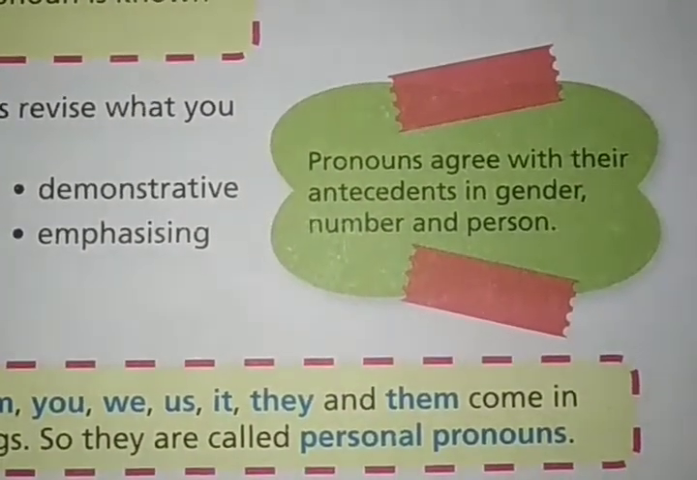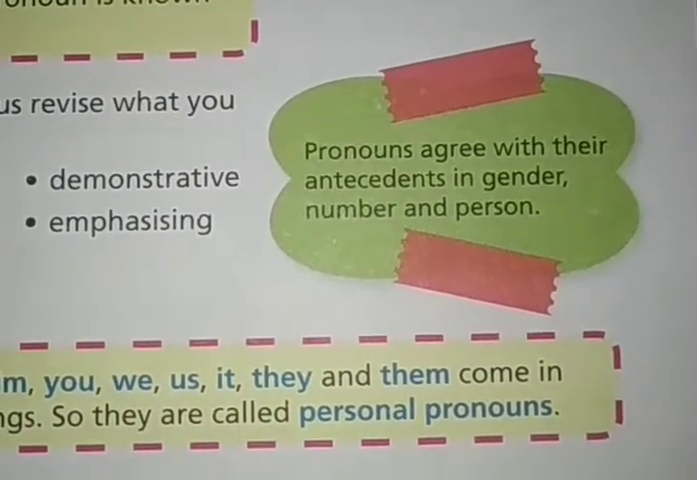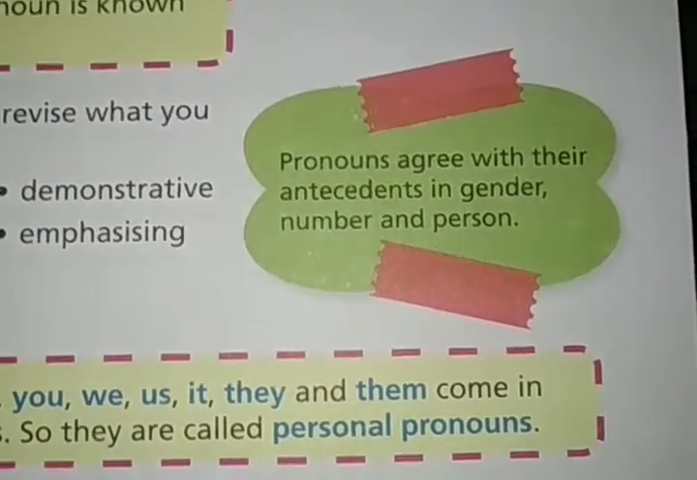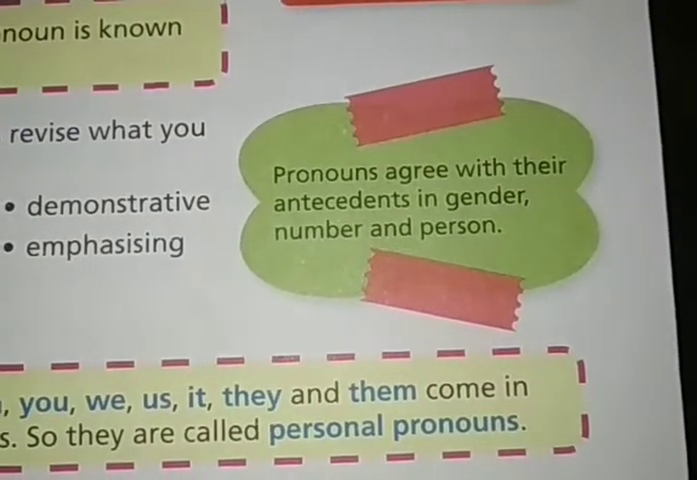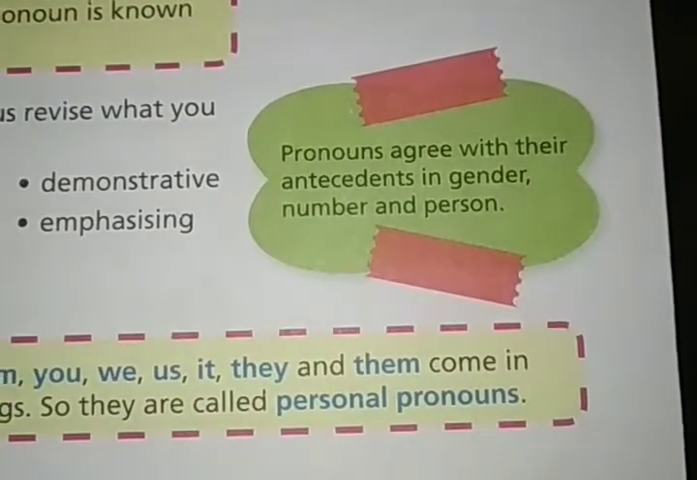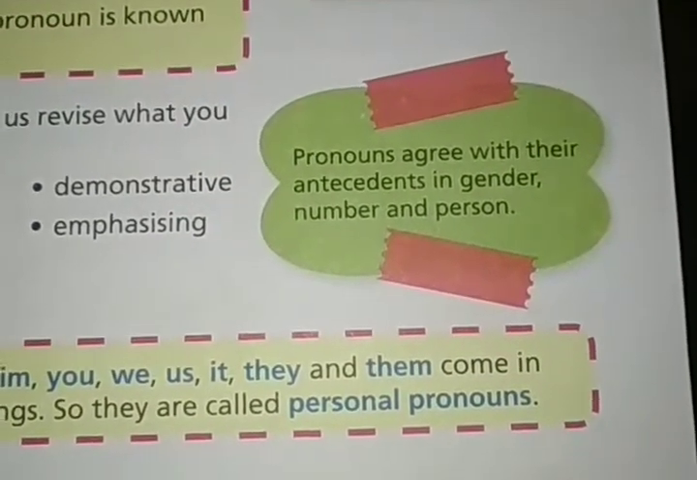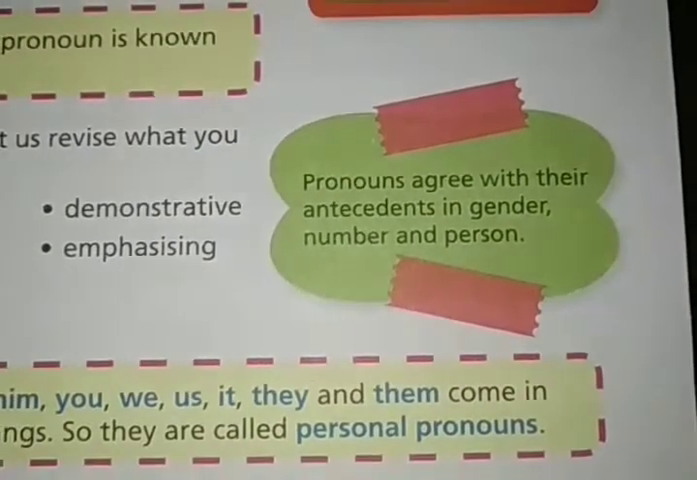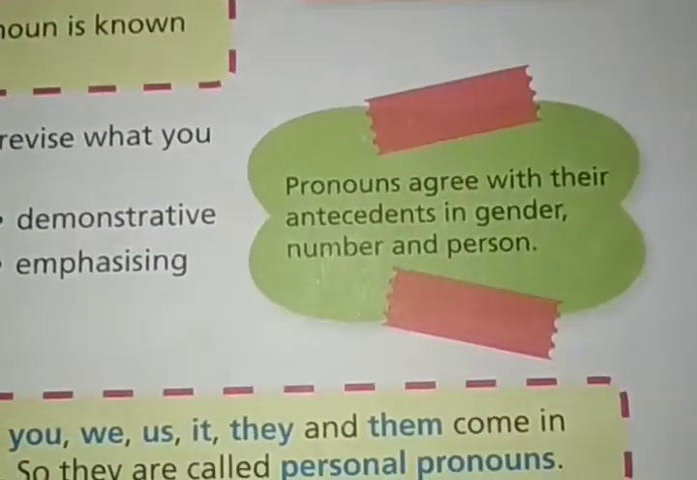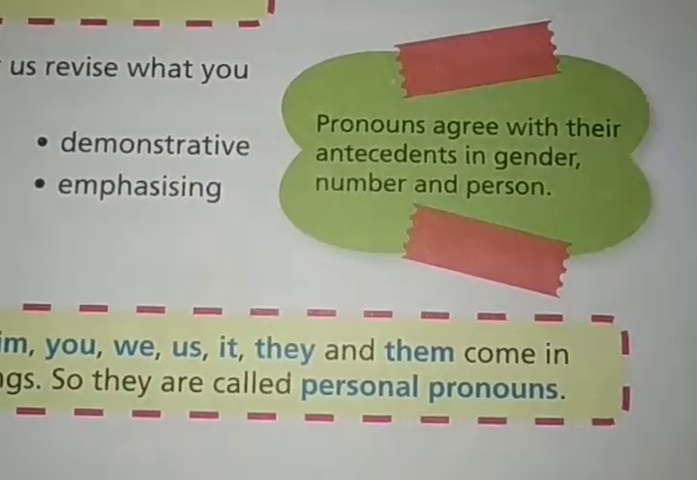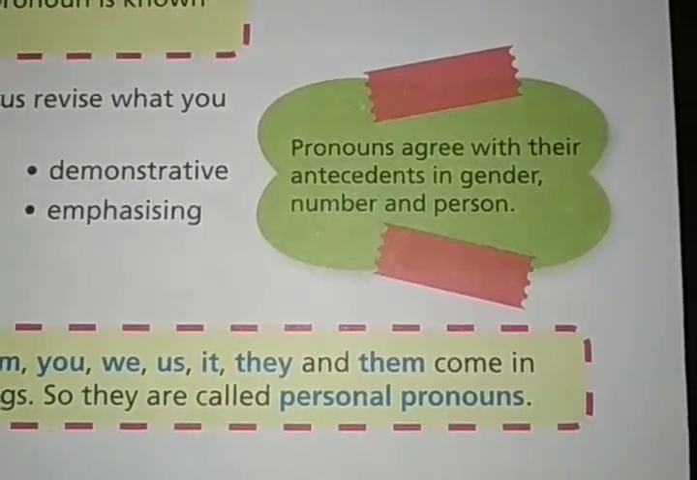So the pronoun must agree with the antecedent in gender, number and person. Antecedents means nouns. The pronouns must be the same in gender, number and person as the noun for which it is being used. That means we'll have to keep in mind the gender. We cannot change the gender, right? When we are writing about Raj, we cannot write she. So we should keep the gender in mind.